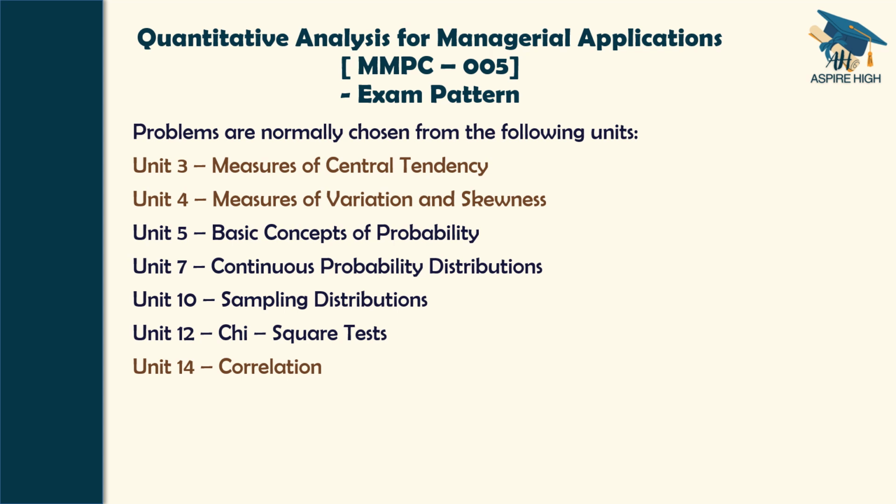If time still permits, then you can take up the remaining units, that is 5, 7, 10 and 12, in whatever order you would like. This is my suggestion as far as the revision is concerned, having regard to the short period of time left. That is all about the problems.